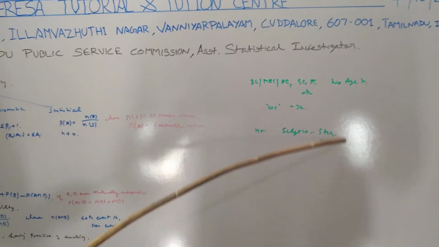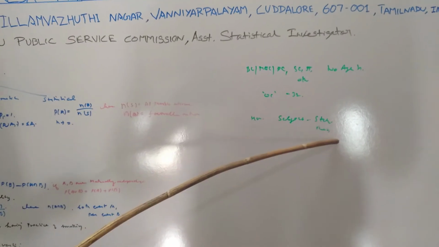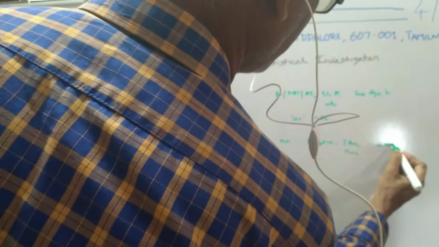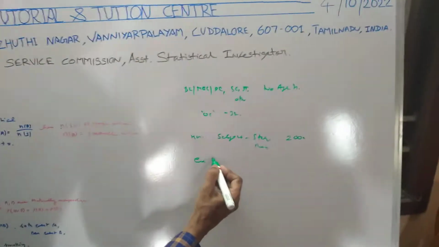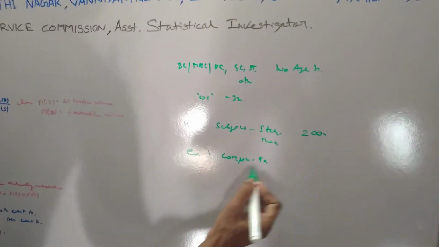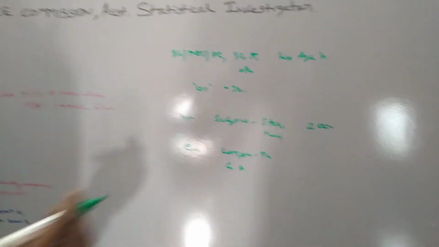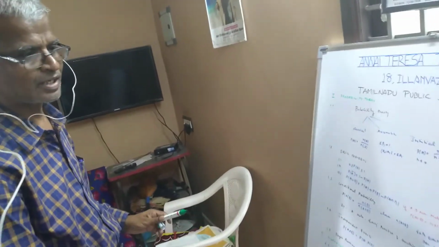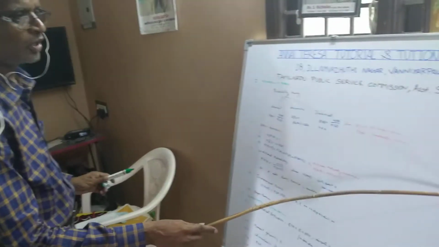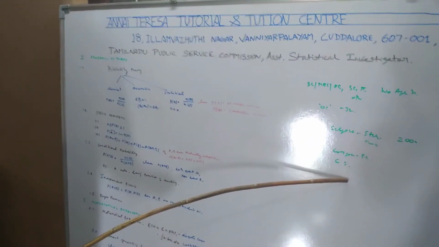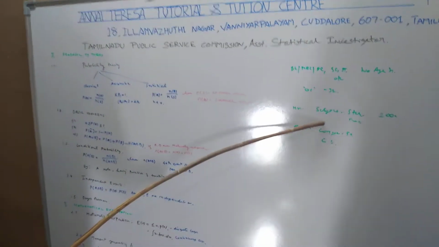There are only two optionals, with 200 objective type questions. In the evening session there is a common paper, compulsory Tamil and general knowledge. The Government of Tamil Nadu has introduced compulsory Tamil as a qualifying paper. Once you qualify in it, only the general knowledge part B will be corrected. So you have to choose.